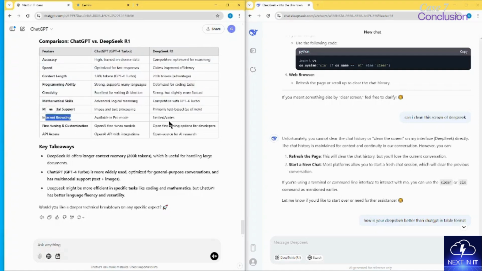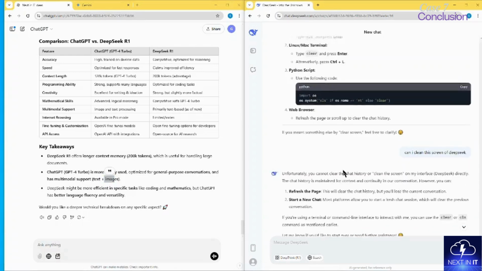I have no comment about it, but in some places I really think it has been very honest. For example, in the key takeaways, it is clearly highlighting that ChatGPT has a more widely used user base, which is true. And also ChatGPT can support images and text, which is true, because DeepSeek cannot. So these are the advantages on the ChatGPT side.